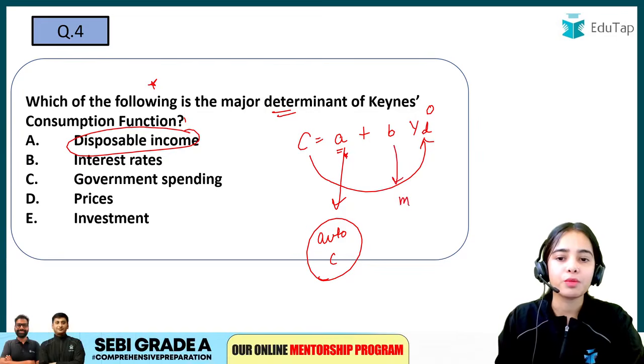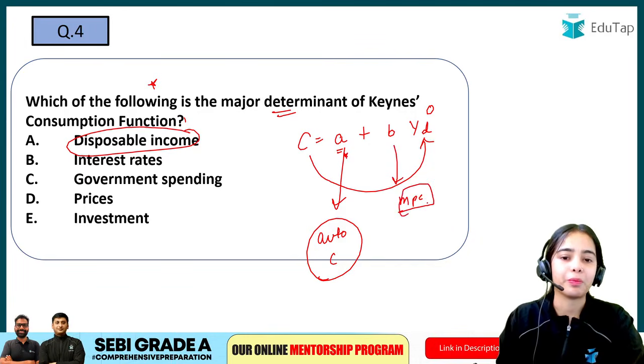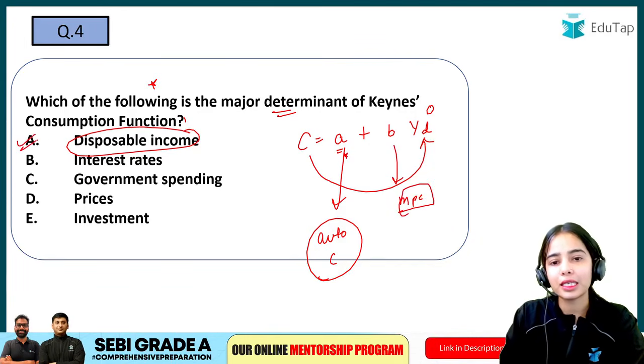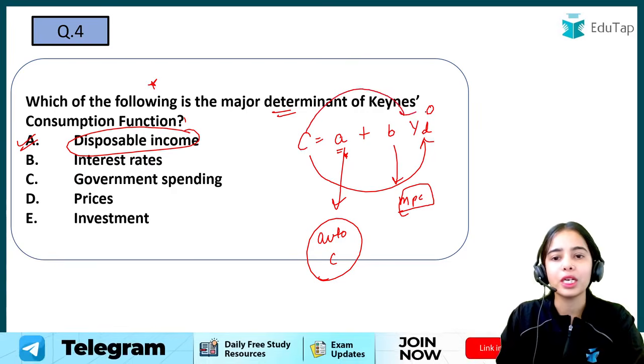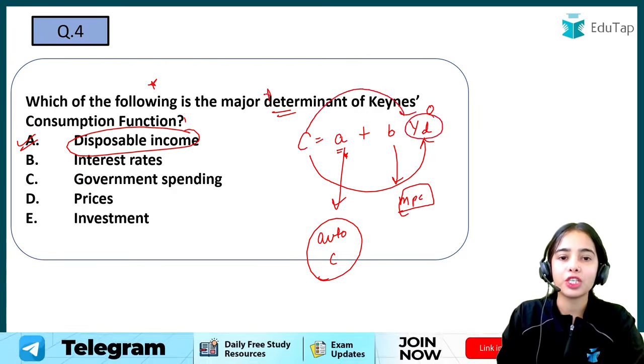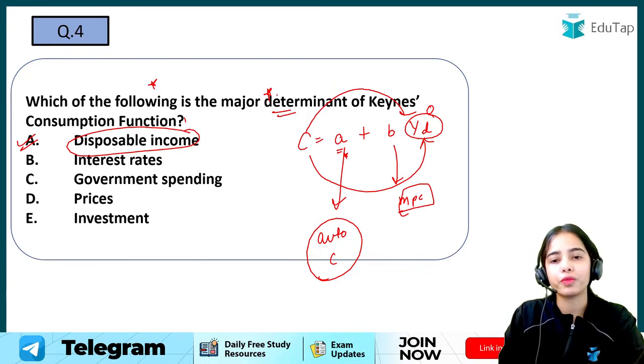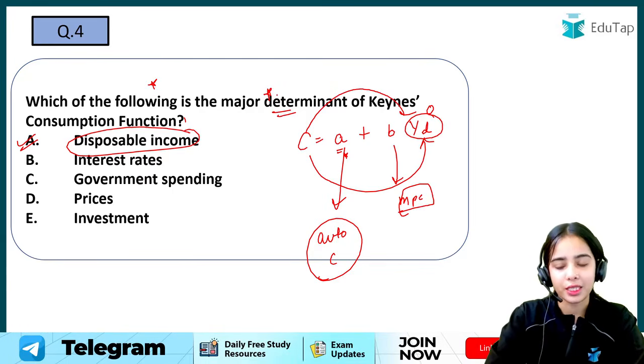What is b? b is the marginal propensity to consume, MPC. Okay. So here A is the right answer because consumption depends upon disposable income, and the major determinant of consumption is disposable income as per Keynes.